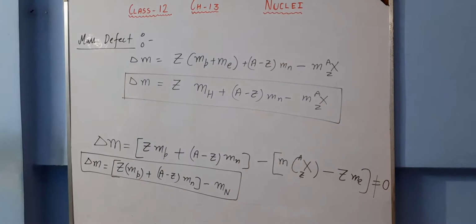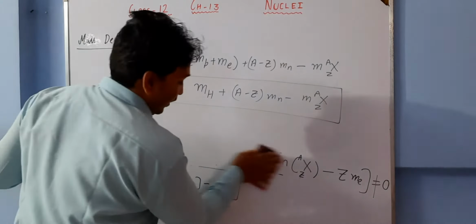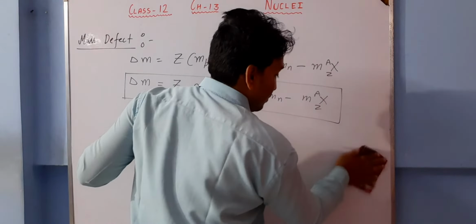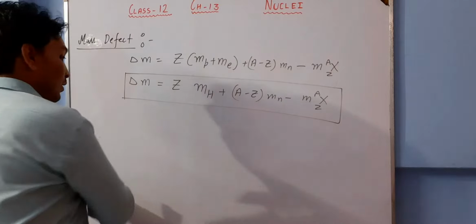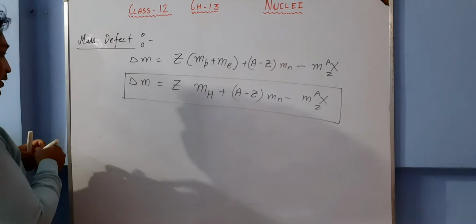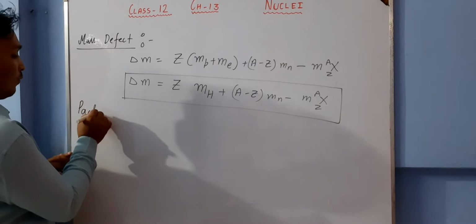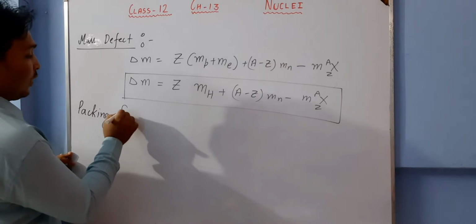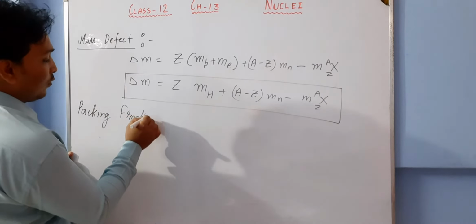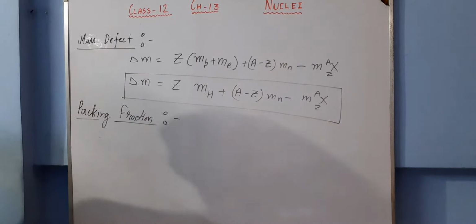Related to mass defect, one more definition is there, and that is called packing fraction. What is packing fraction? Simple.